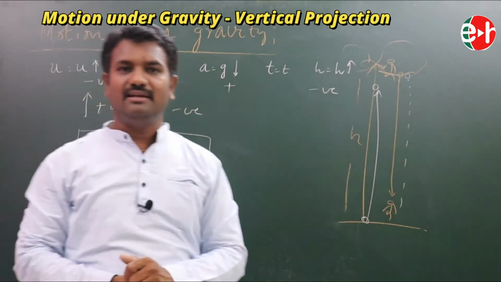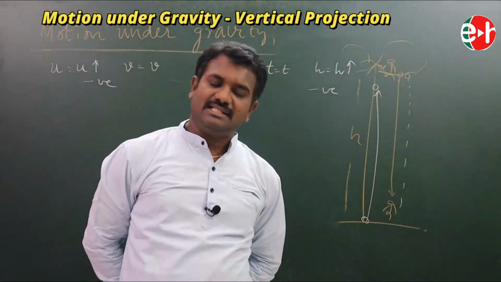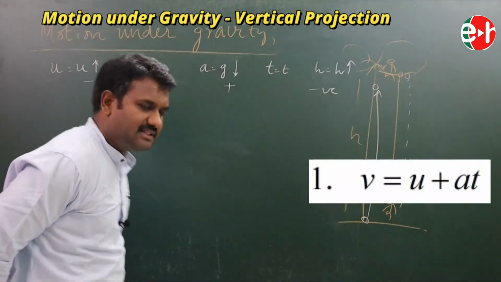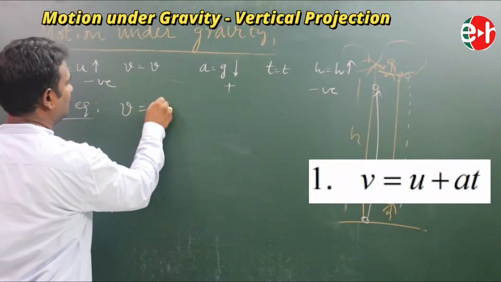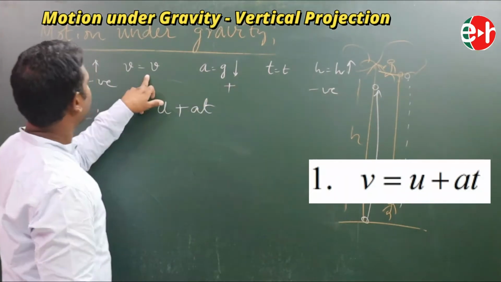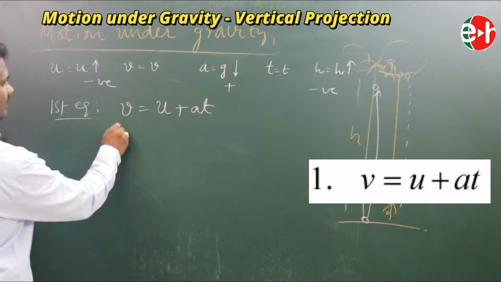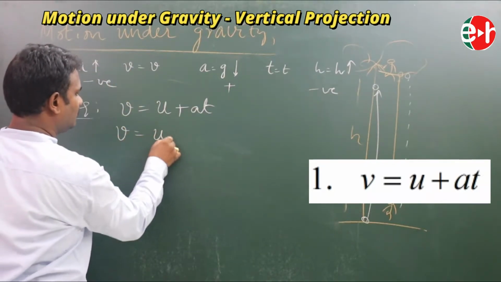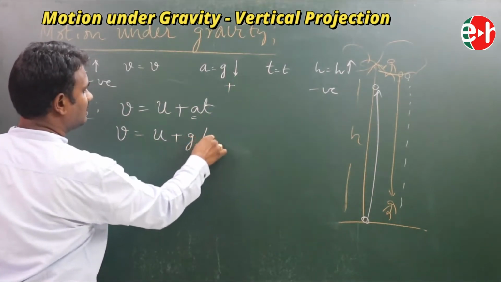Now let us apply equations of motion. Let us see our first equation of motion, apply all these, and see what the benefit of it is. Our first equation of motion is V equal to U plus AT. Here our V, we don't know. We have to find it. That's why I didn't apply any sign for it. V is equal to U, A means plus g, T means T.